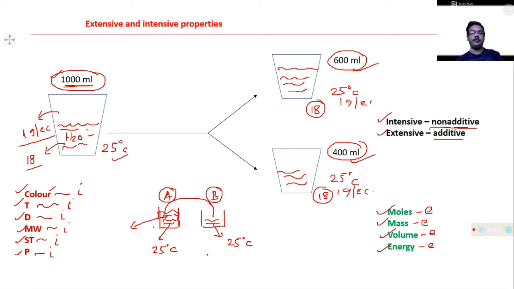But the temperature should not change. Temperature is not an additive property. If 25 degrees Celsius water is added with another 25 degrees Celsius, the temperature never changes to 50 degrees Celsius. So this is an important point: an intensive property is non-additive. You never add it, but an extensive property is an additive one. Extensive property is additive, but intensive property is non-additive.